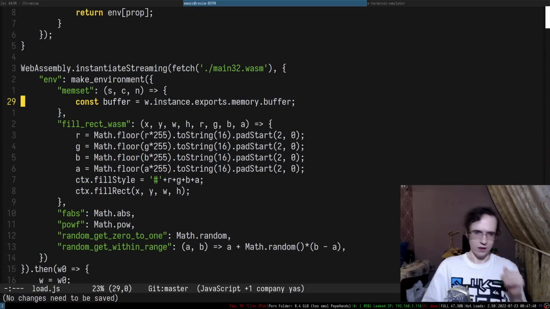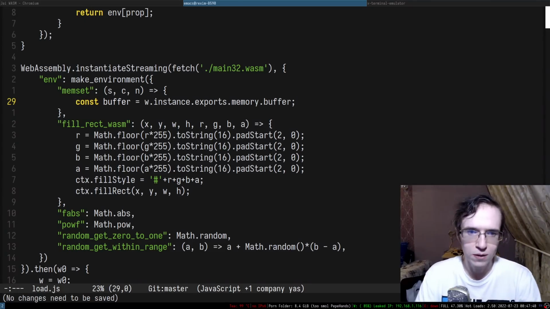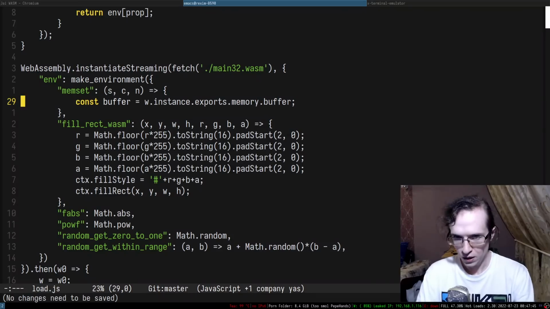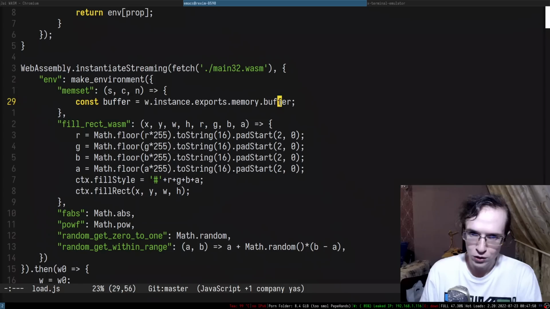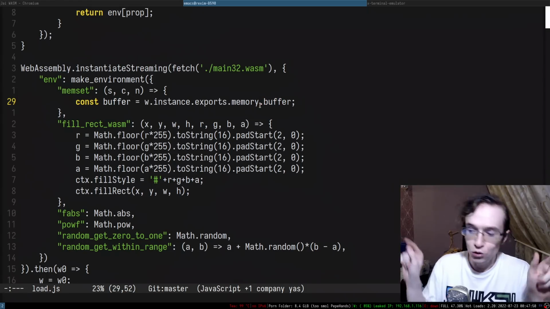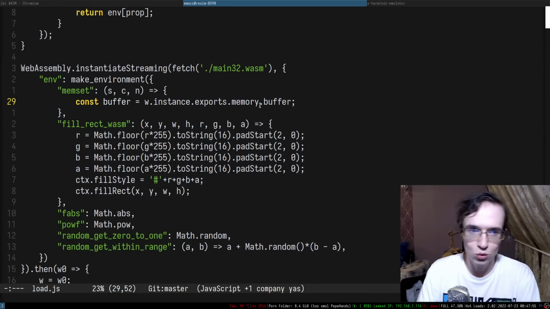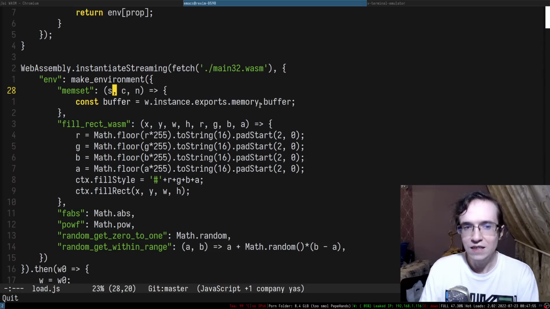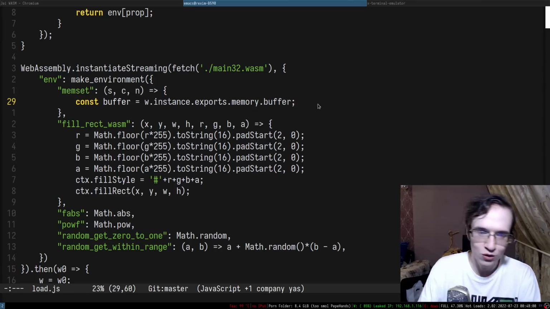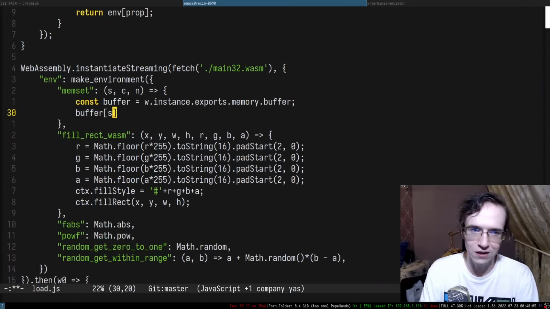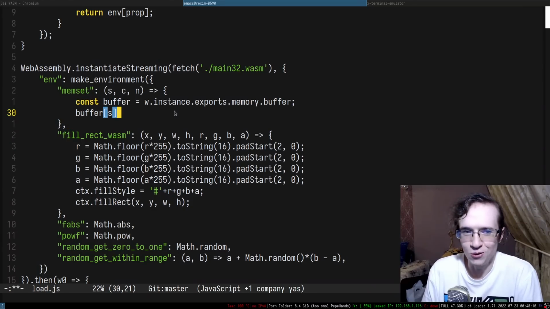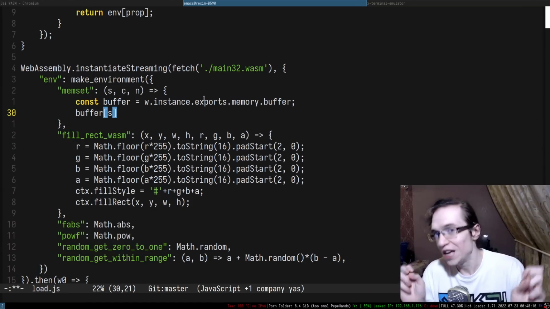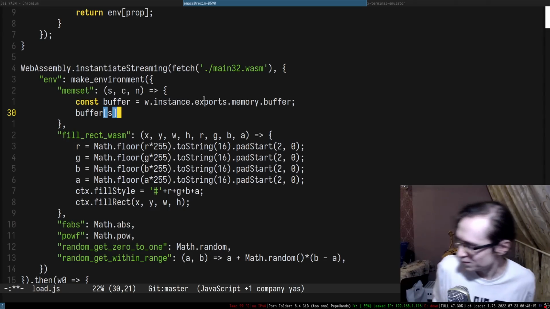So here's an interesting thing. When you work with WebAssembly in JavaScript, you have memory literally as an array. You have a buffer, and if you modify that buffer, you literally modify the internal memory of WebAssembly. If you've got a pointer, it's going to be an index of the byte within that buffer. So to dereference that index, you do something like this. I dereference that index and I get the byte out of it. This is how you program low-level JavaScript, if that makes any sense.